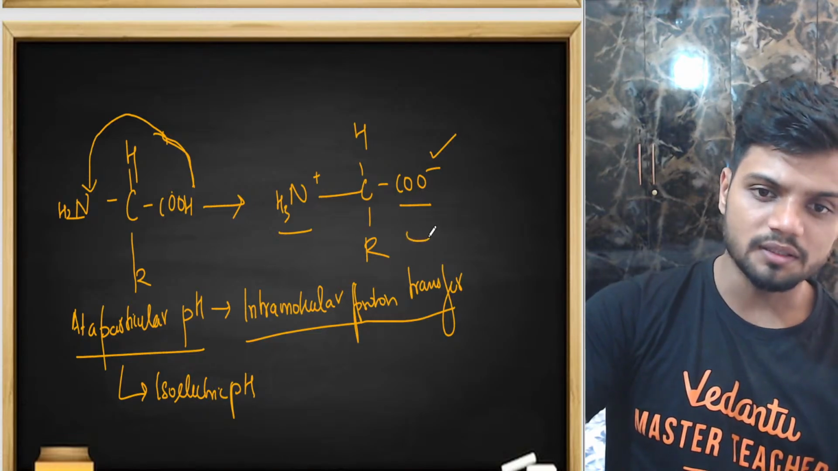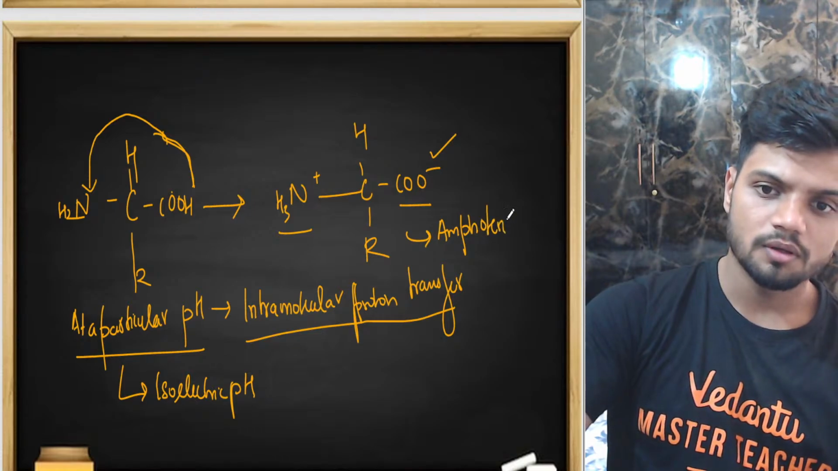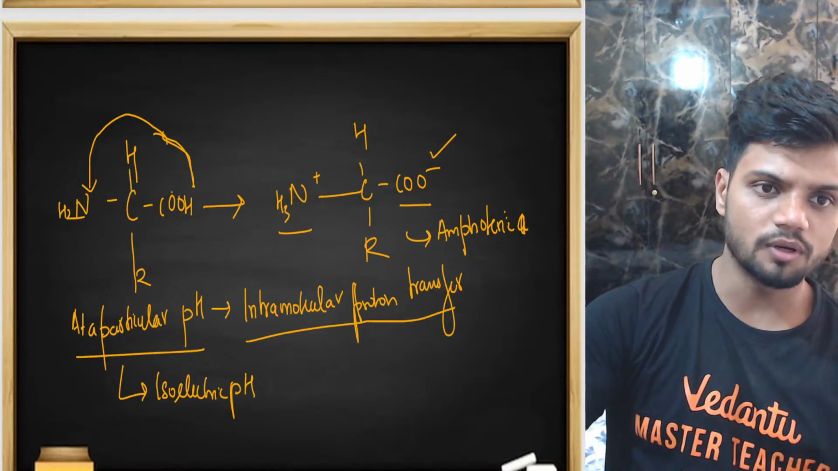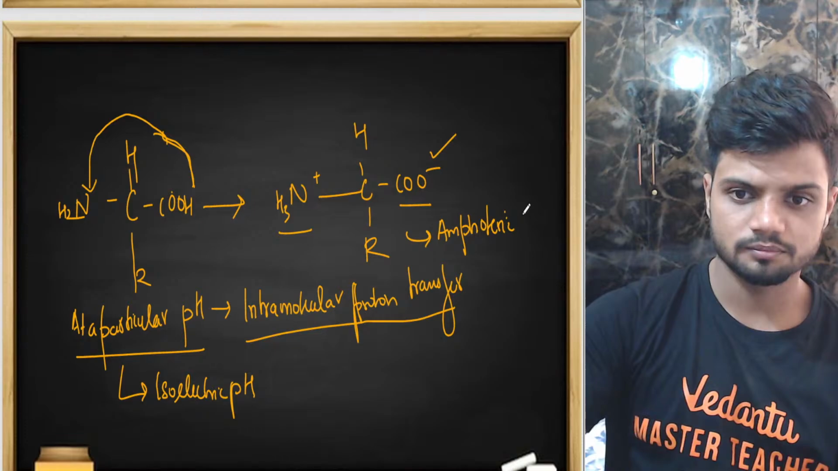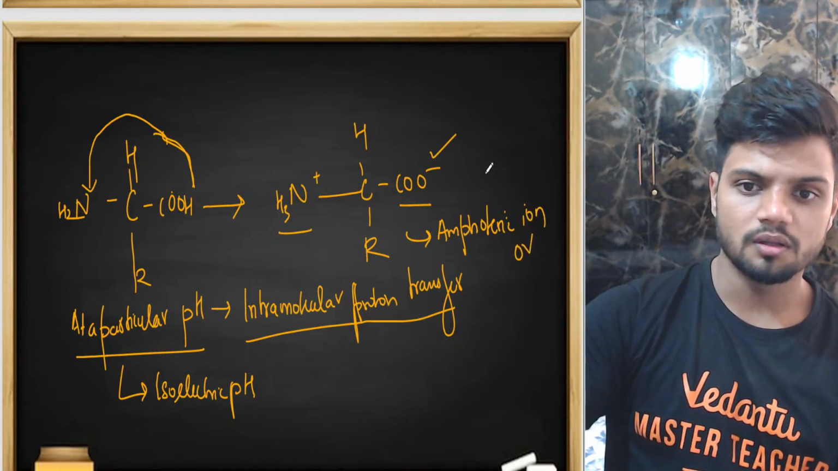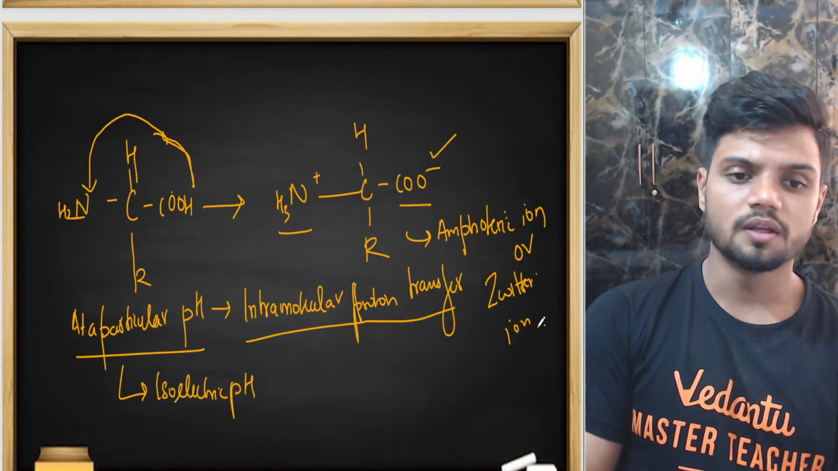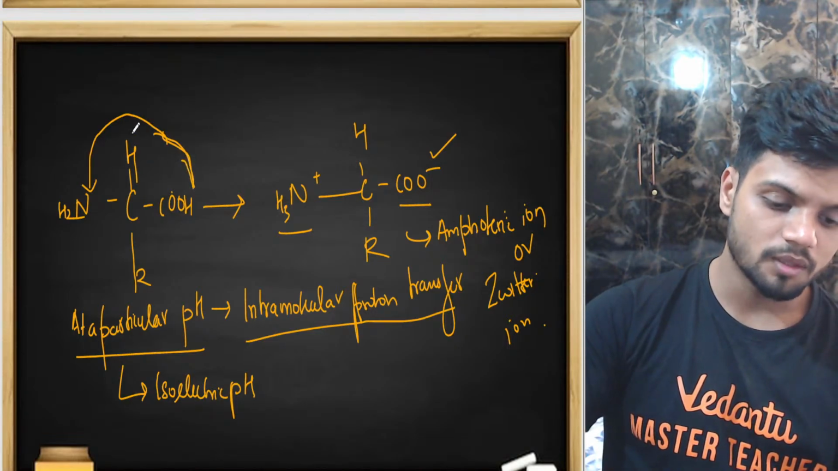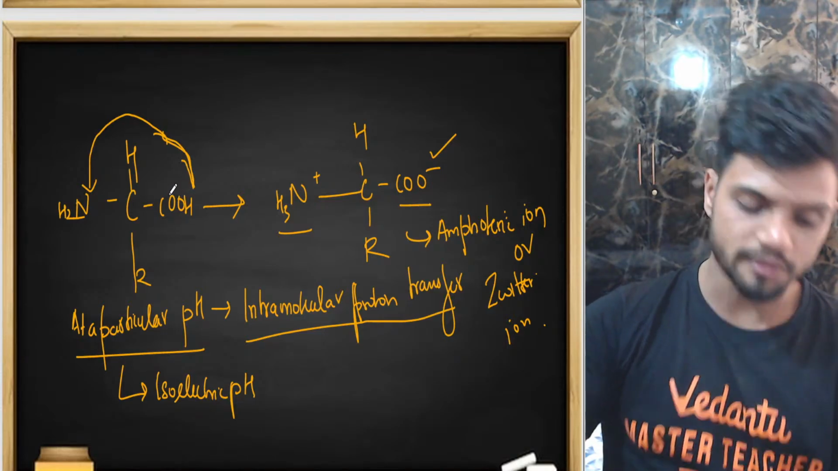This structure right here, which has a positive end and a negative end, and net charge is 0, is called an amphoteric ion, or Zwitter ion. That's how we obtain the Zwitter ion. Intramolecular proton transfer is happening to form the Zwitter ion.